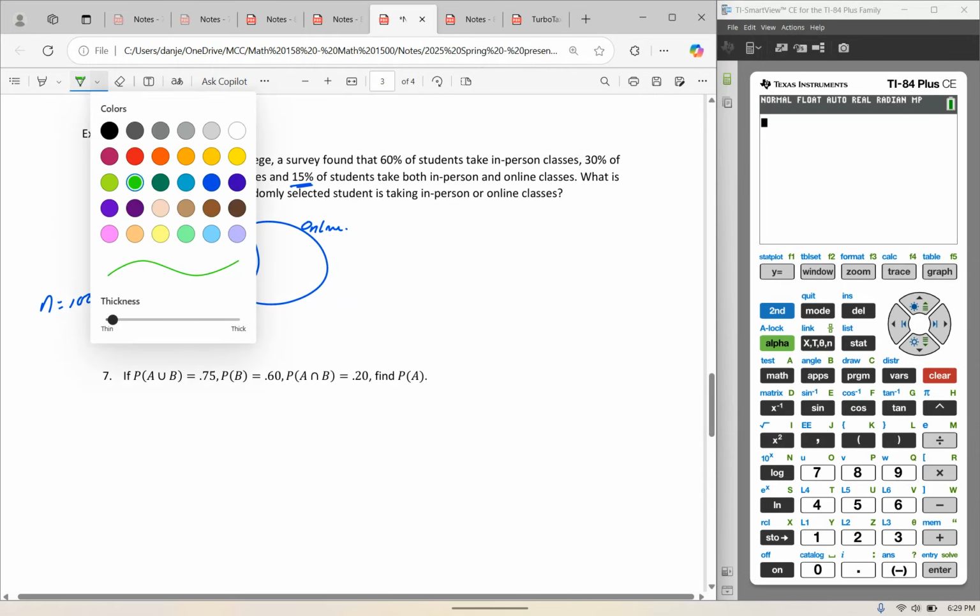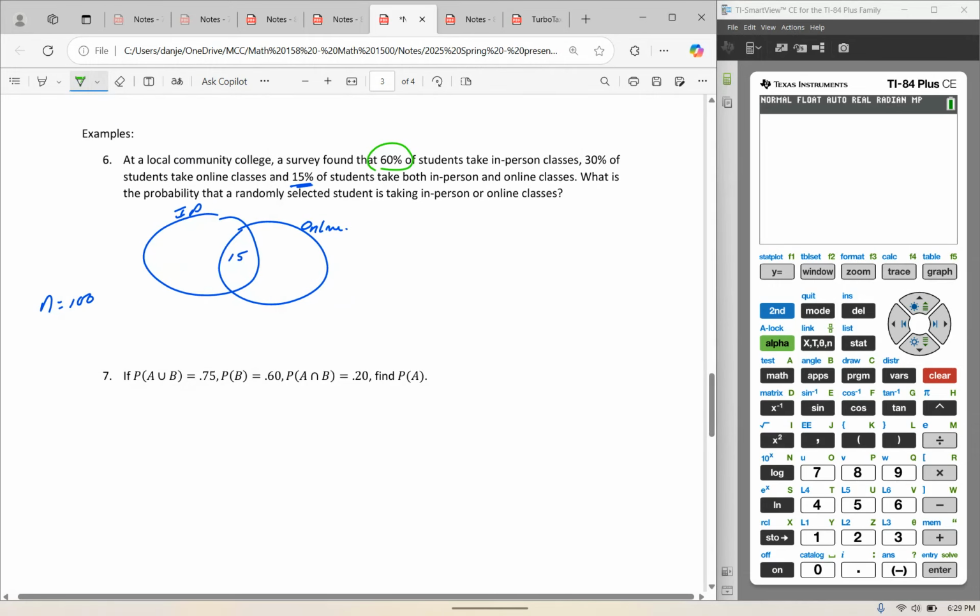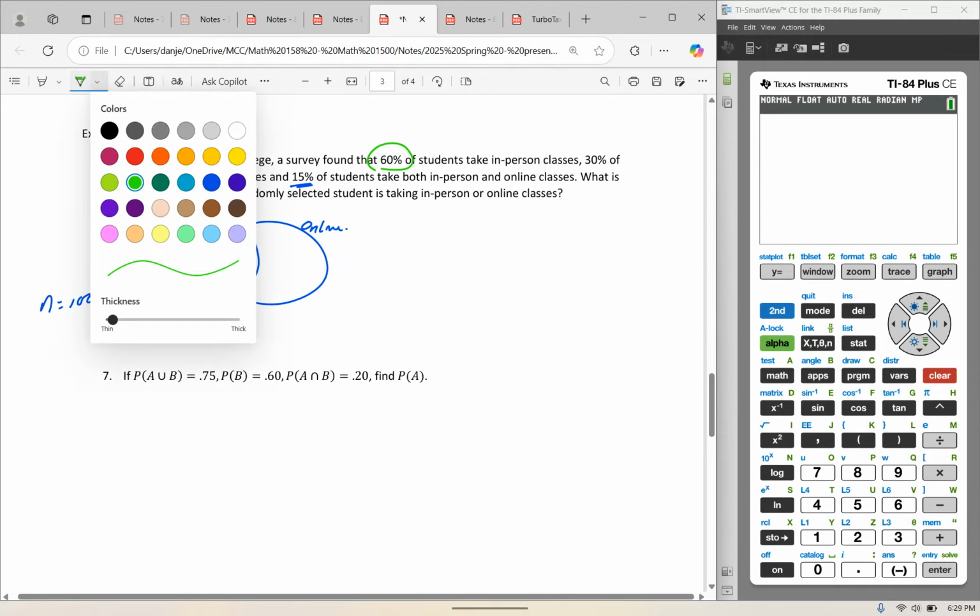Then you'll notice that 60% of students take in-person classes. So this whole green circle is 60%, or 60 out of every 100 students. But 15 of them are already here. So this would be 45 students take in-person but not online classes.